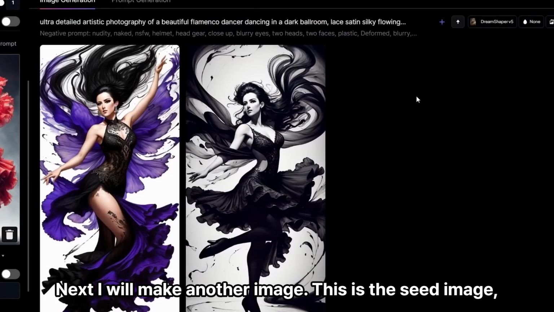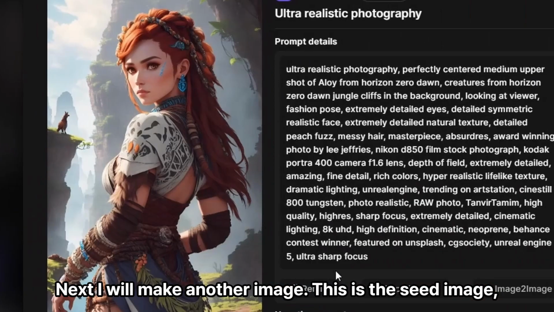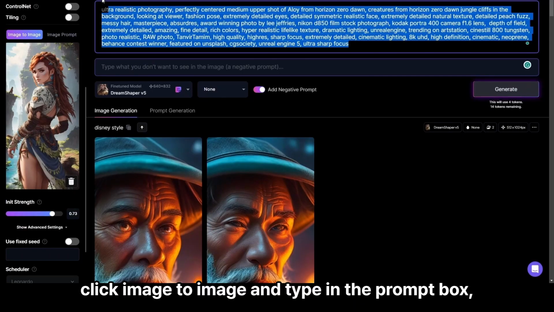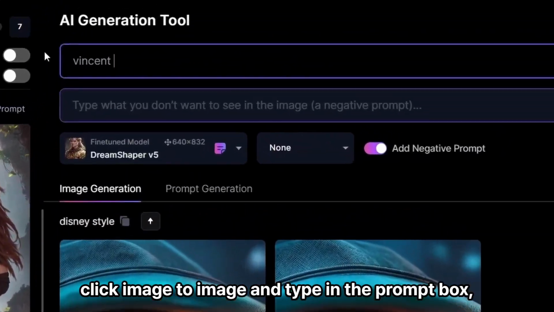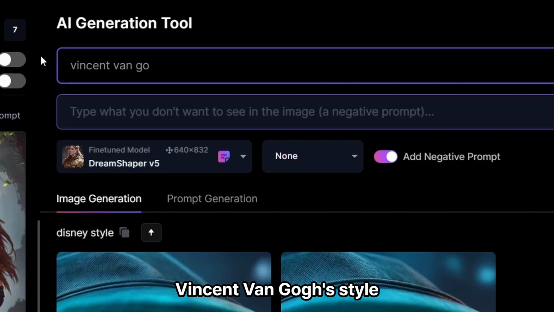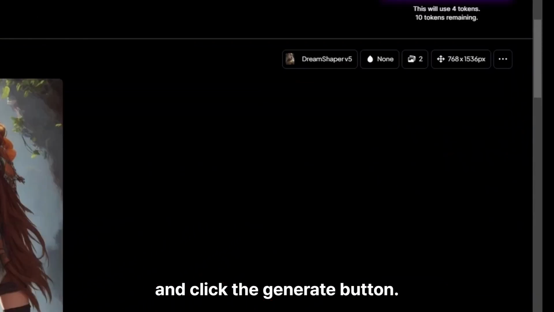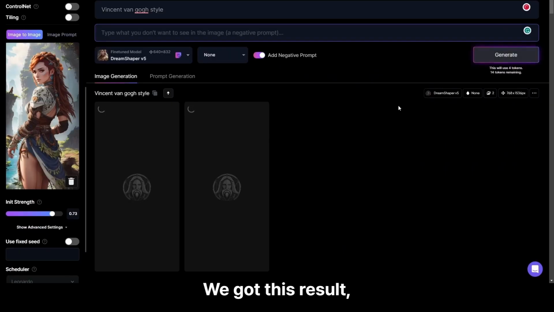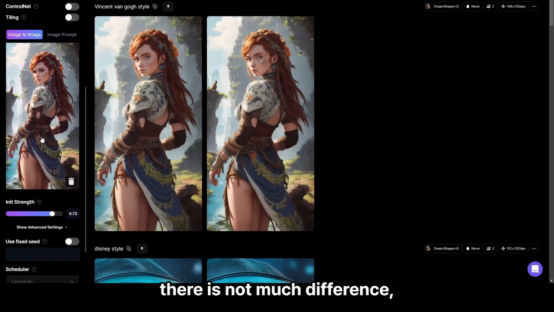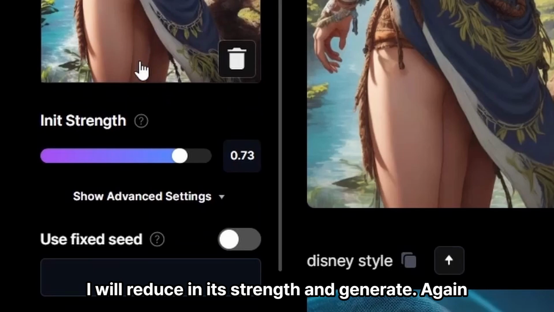Next, I will make another image. This is the seed image. Click Image to Image and type in the prompt box Vincent van Gogh style and click the Generate button. We got this result. There is not much difference. I will reduce its strength and generate again.